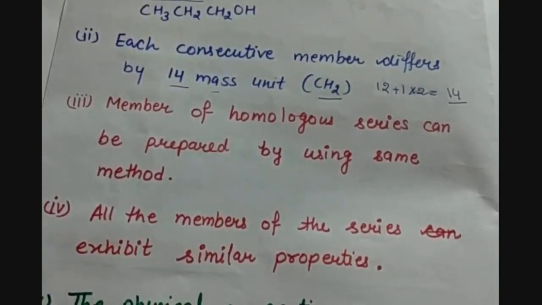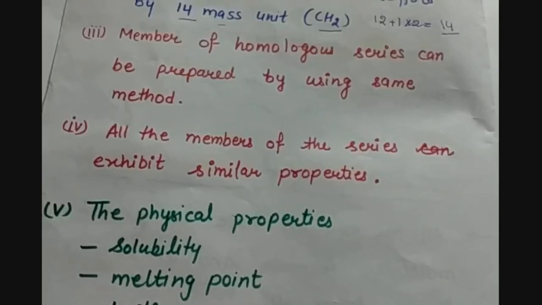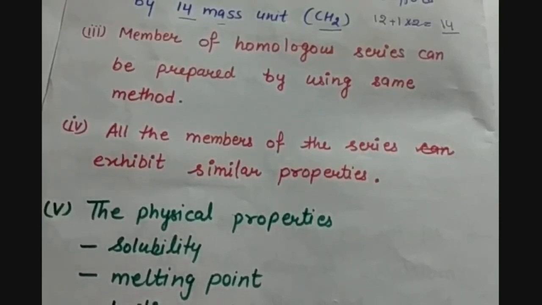All the members can be generated with the help of that general formula. Then the next is, all the members of the series exhibit similar chemical properties. That means the chemical properties of all the members of the same series will be the same.